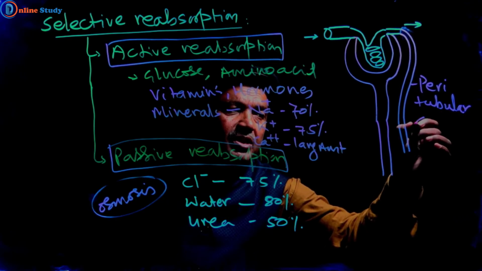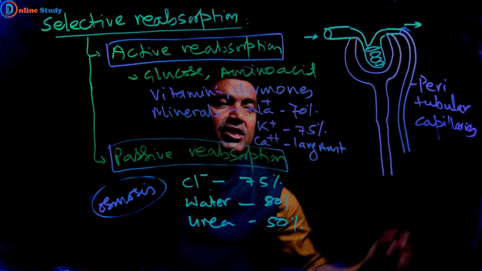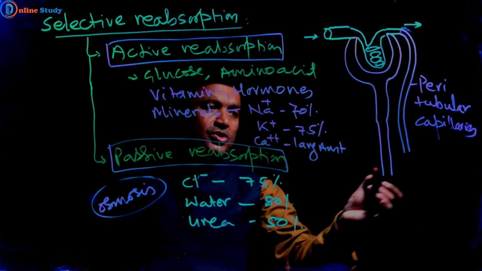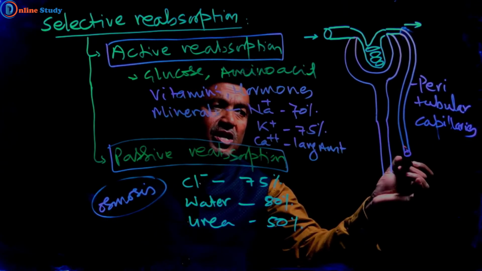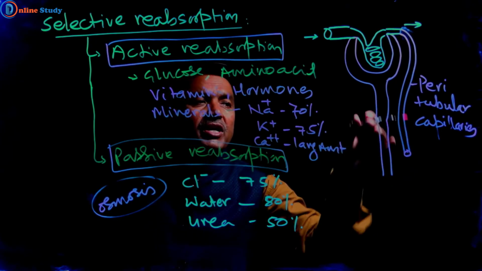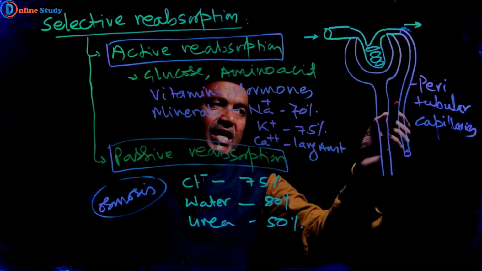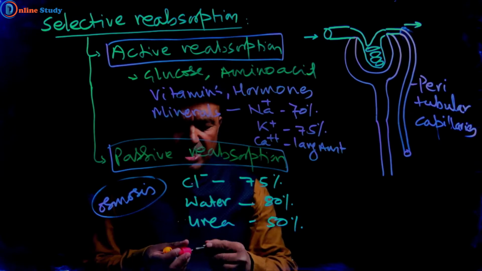This peritubular capillary surrounds the PCT, loop of Henle, and DCT. So it is called peritubular capillaries.